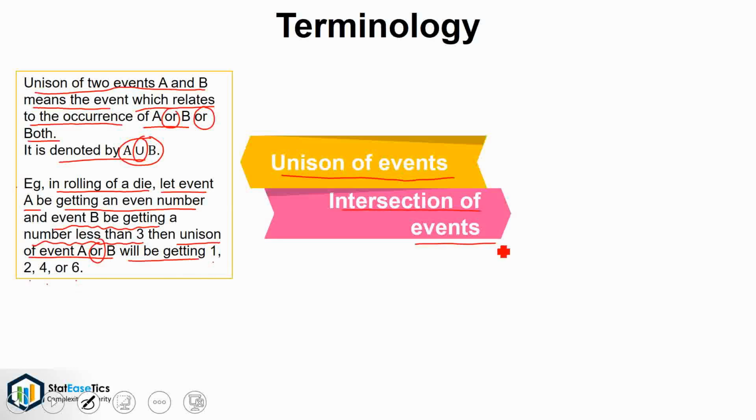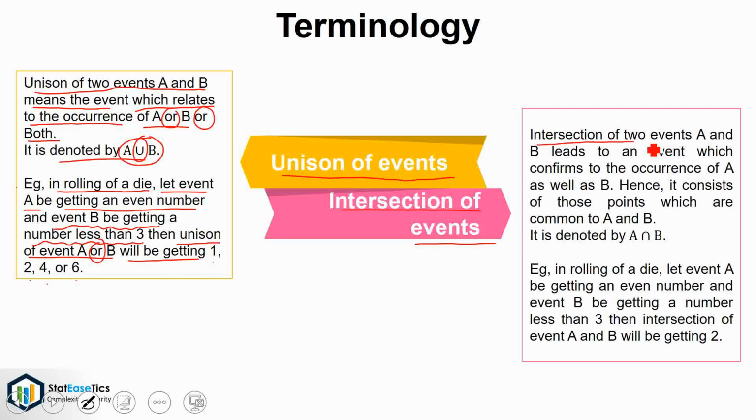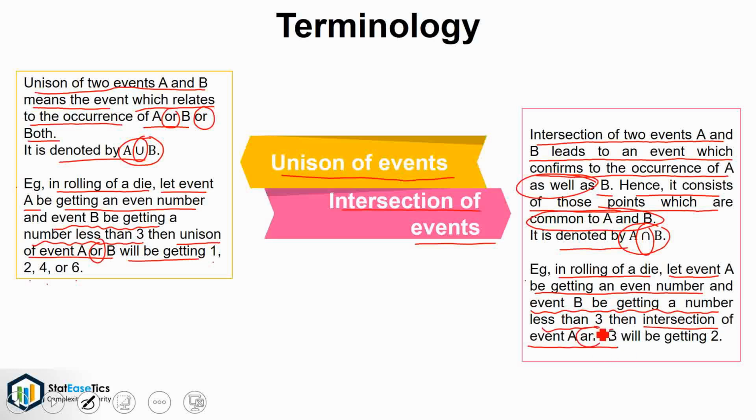Intersection of events. Intersection of events A and B leads to an event which conforms to the occurrence of A as well as B. Hence, it consists of those points which are common to A and B. It is denoted by A intersection B. Example, in rolling of a die, let event A be getting an even number and event B be getting a number less than 3, then intersection of event A and B will be getting 2.